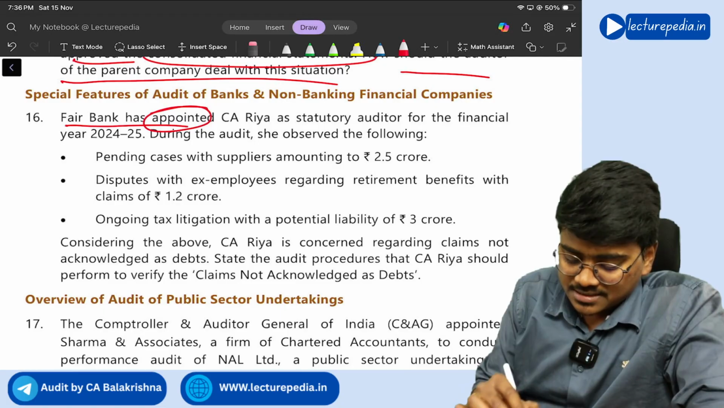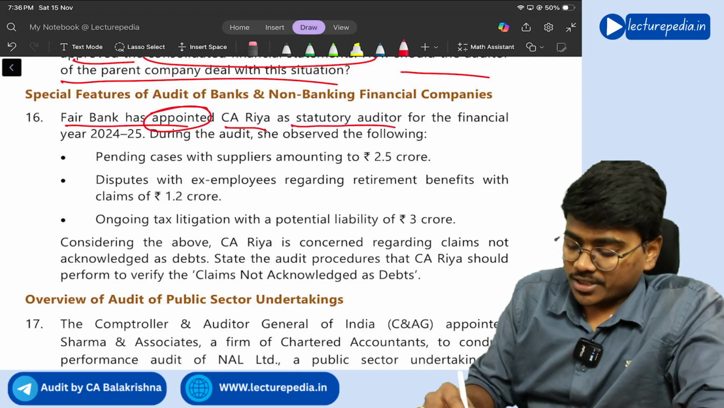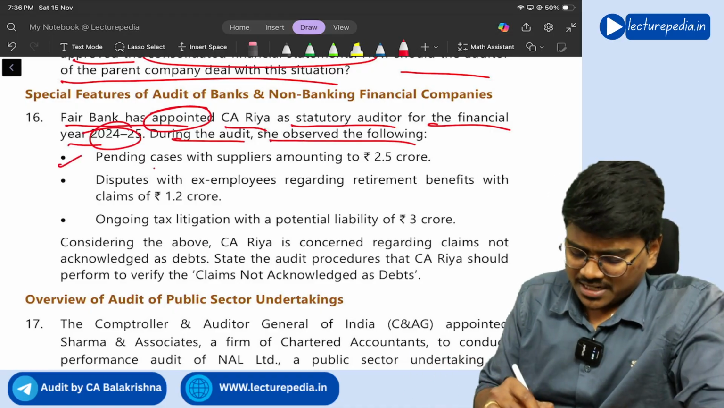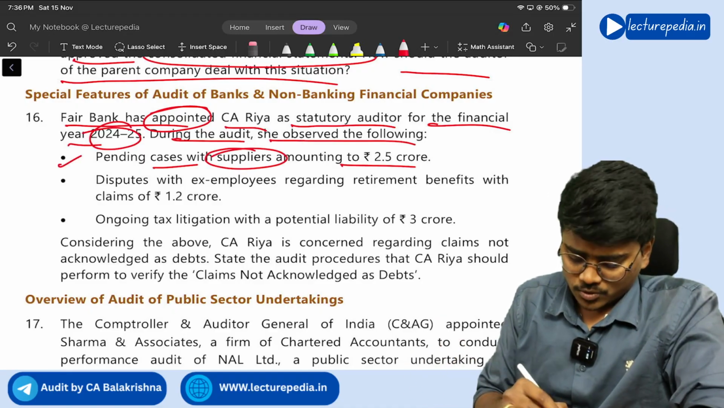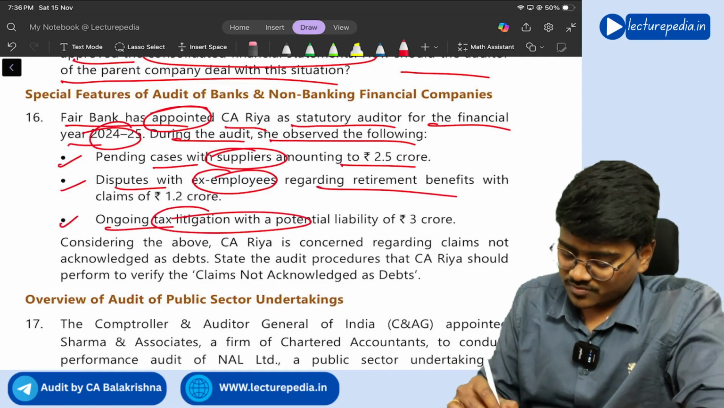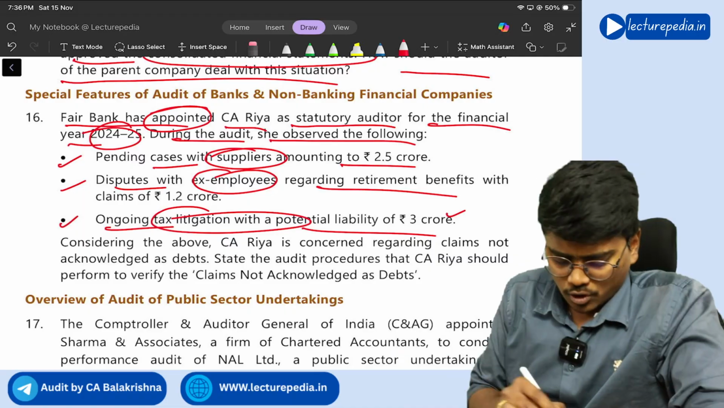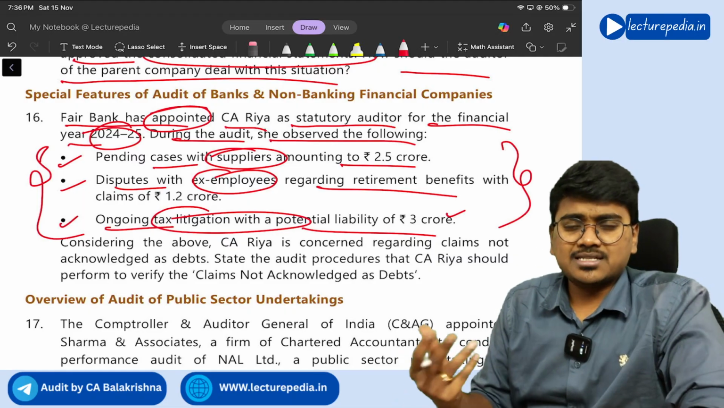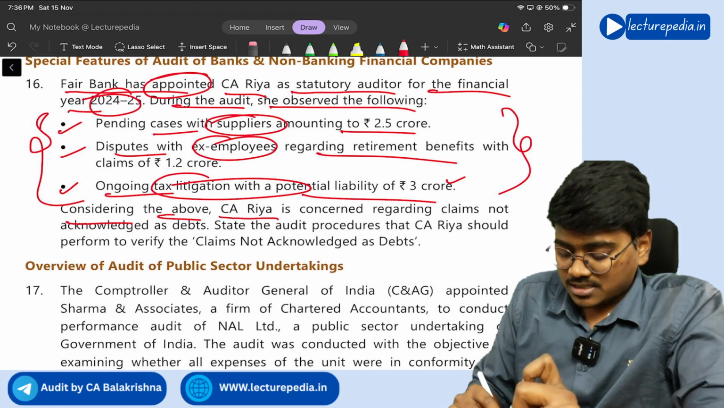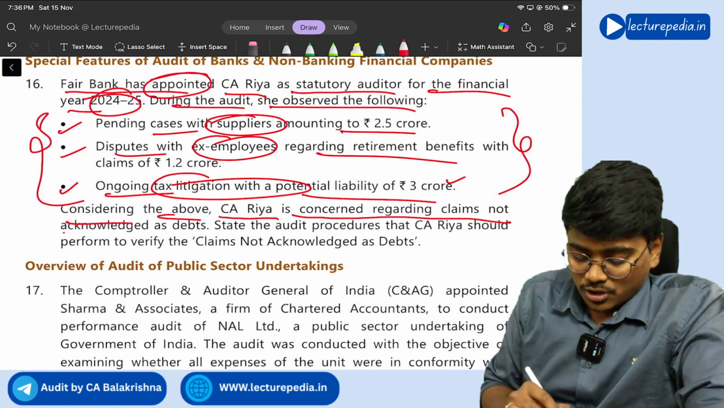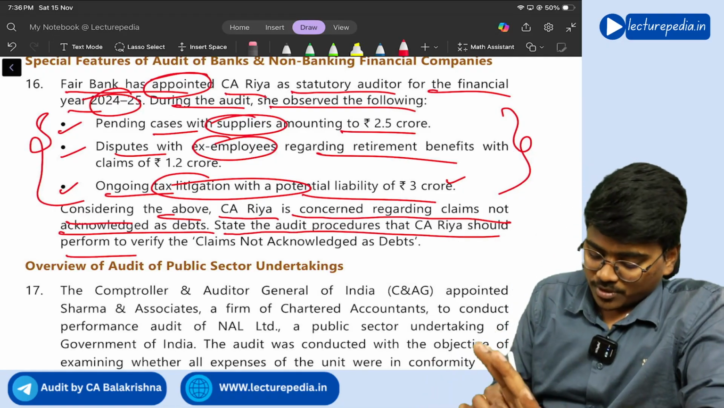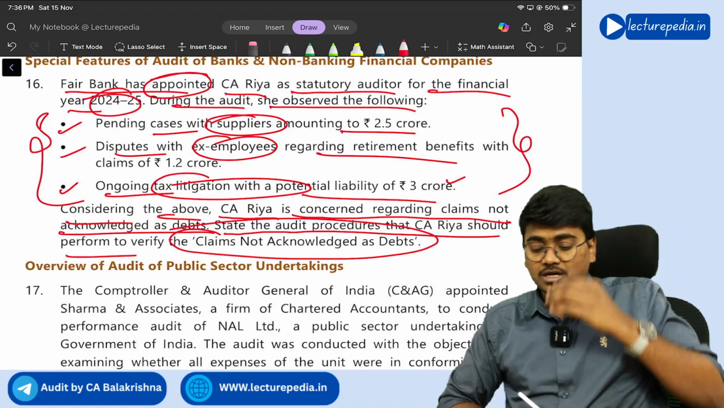Next, Fairbank has appointed CA Ria as statutory auditor for the financial year 24-25. During the audit, she observed the following: pending cases with supplier amounting to 2.5 crore, dispute with ex-employees regarding retirement benefits, ongoing tax litigation with potential liability of 3 crore. So all these are claims against the company, right? Now, considering the above, CA is concerned regarding claims not acknowledged as debt. State the audit procedures CA should perform to verify claims not acknowledged as debt.